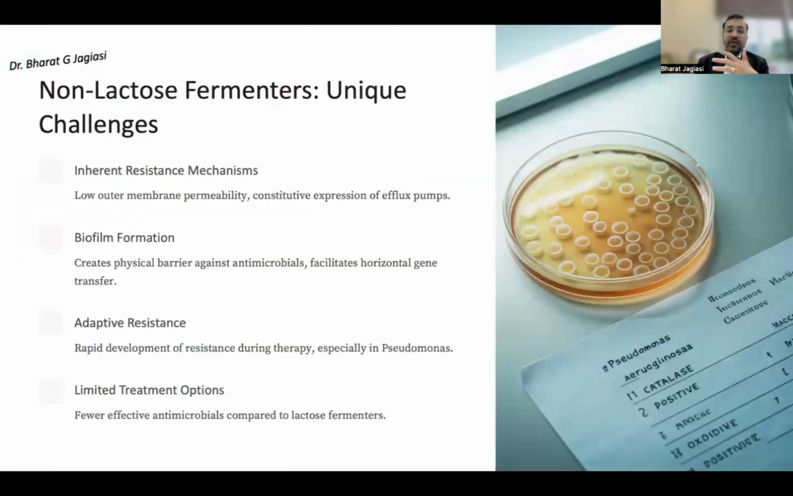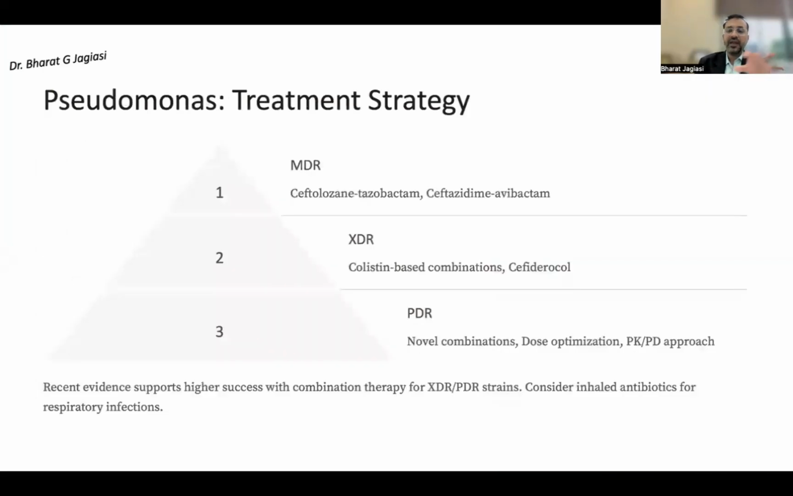So non-lactose fermenters have intrinsic resistance mechanisms, and they are also very common in biofilm formation. They adopt resistance mechanisms very fast, and this is why they are more dangerous, mortality is very high, and we have very limited treatment options with them. When I talk about Pseudomonas, we'll cover all the treatment strategies in detail in further talks, but here I just wanted to streamline it.